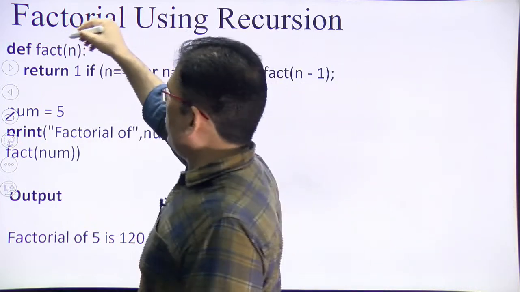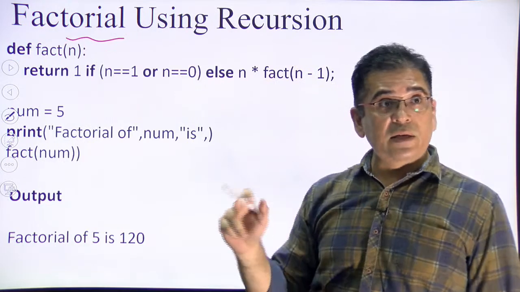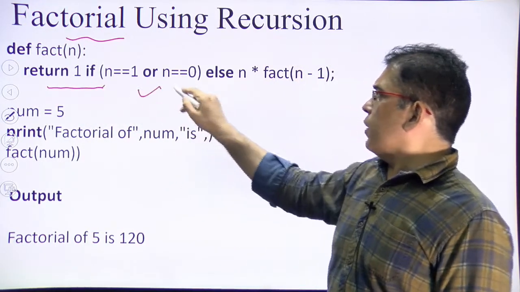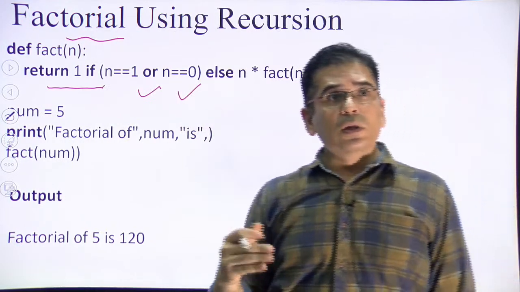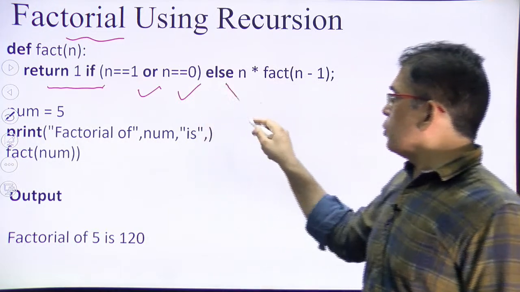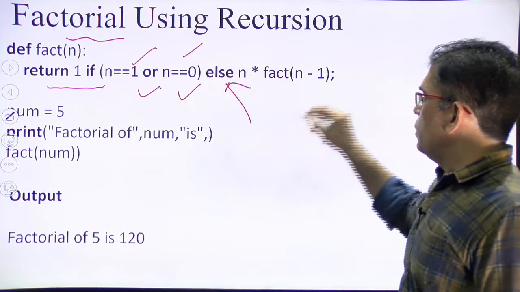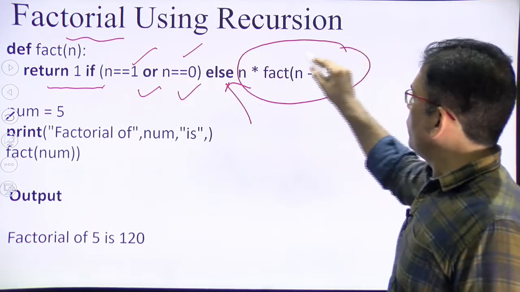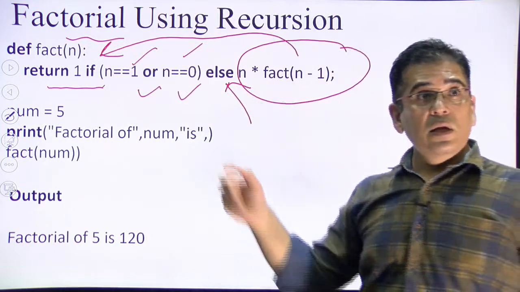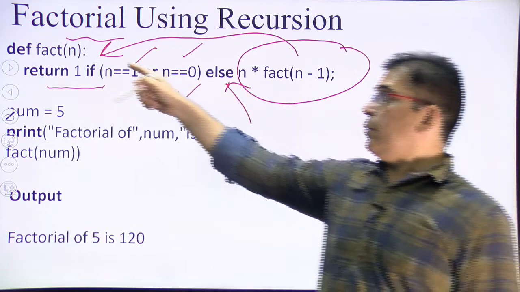So I have defined a function fact n. Only one value will be passed here, and it will return 1 if the value of n is either 1 or 0, because you know the factorial of 0 or 1 is always 1. Otherwise it will go to the else case. If the value of n is not 1 and not 0, then it will simply call the function itself. That is why it is called recursion. Fact is calling fact, but with the parameter 1 less than the given parameter.